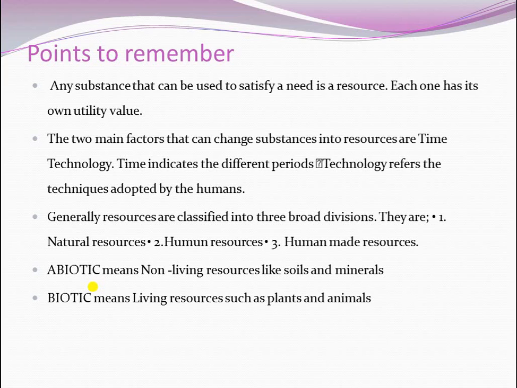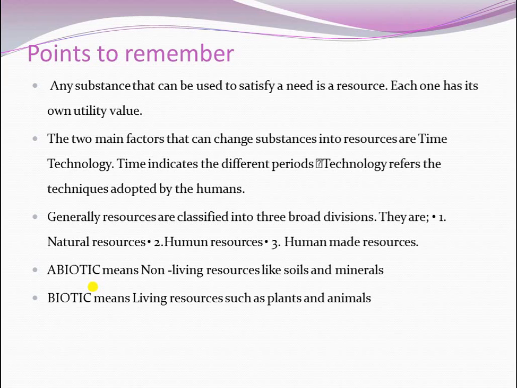Generally, the resources can be divided into 3 categories, that is natural resources, human resources, and human made resources. These are the 3 classifications of resources. Under this, you learnt about biotic resources and abiotic resources.